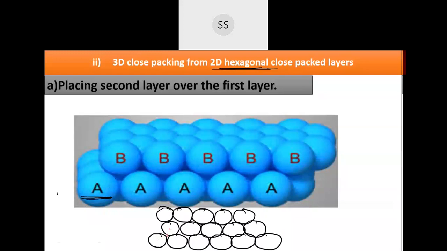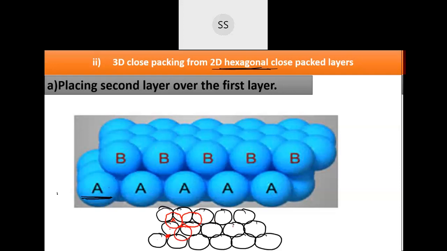In this point, you can see a space over here. In between that you are going to place. Then I can place it over here on this side, then here in this depression. Now see where exactly I can place it.